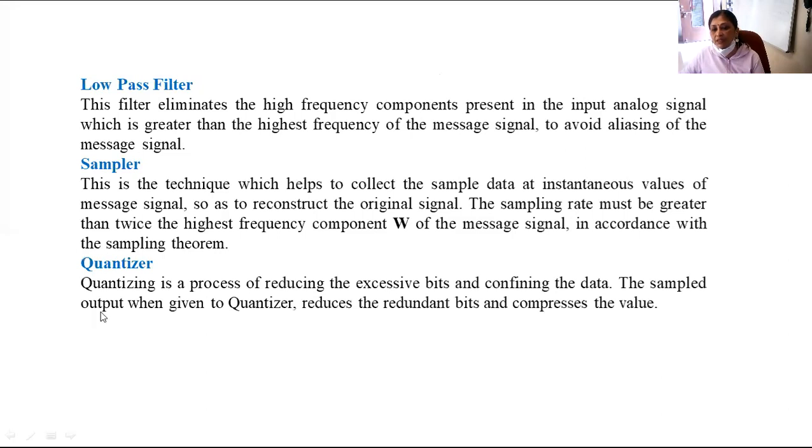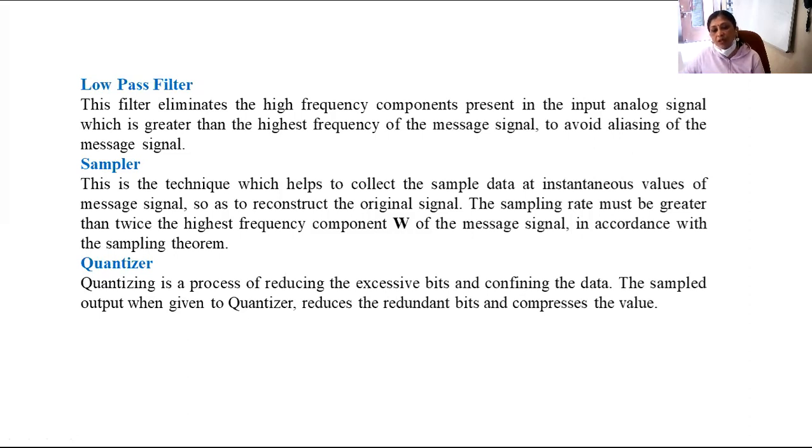Now after this, the next block is the quantizer block. Obviously, the quantizer block performs the quantization process on the sampled signal. So initially you have taken the analog signal, passed it through a low pass filter in order to remove high frequency noise. Then you passed it to the sampler to convert it into a discrete time signal, sampled at the Nyquist sampling rate.